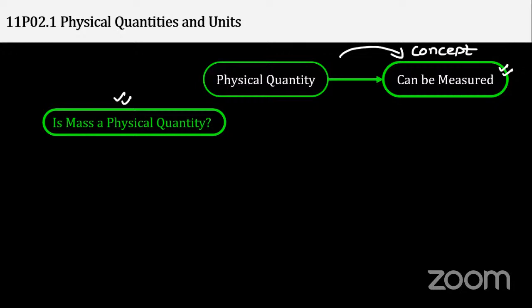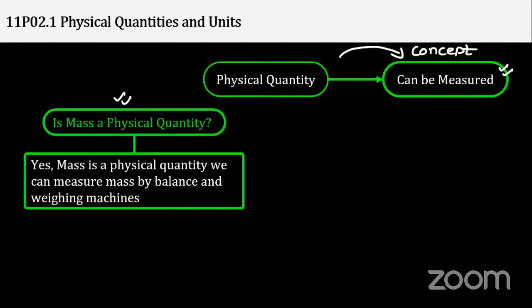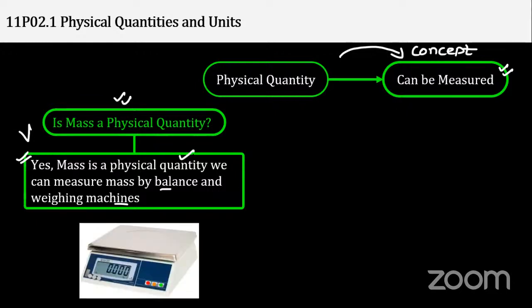Yes. Of course, the mass can be measured. One material has somewhat more mass than another. I'm not talking about weight; we'll understand what weight is. It's m times g, mass times acceleration due to gravity. But now I am talking about this: is mass a physical quantity or not? My answer is yes. Let us check it out. Yes, I'm right. Victory. So mass is a physical quantity. We can measure mass by balance and weighing machines. This we all know.